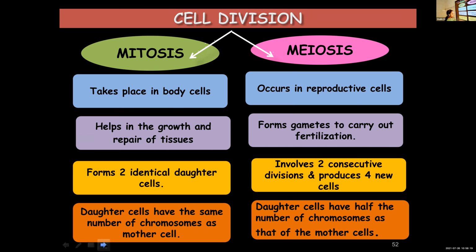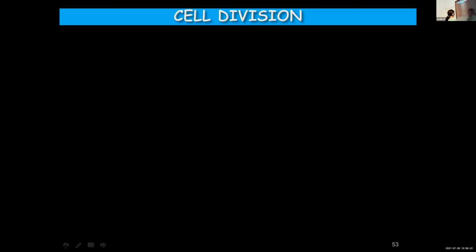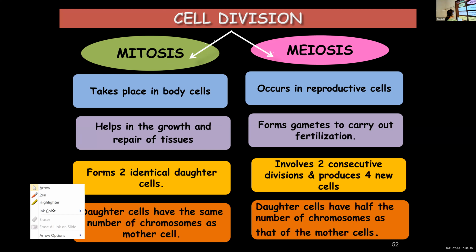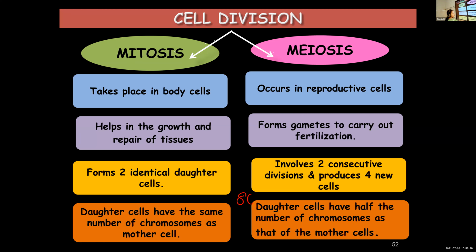If the mother cell has 80 chromosomes, for example, the daughter will have 40. If the mother has 40, the daughter cell will have 20. And if the mother cell has 16, the daughter cell will have 8, just the half. Whereas in mitosis, if the mother has 16 chromosomes, the daughter will also have 16. If the mother has 18, the daughter cell also will have 18. It will not change. Okay? Have you learned?